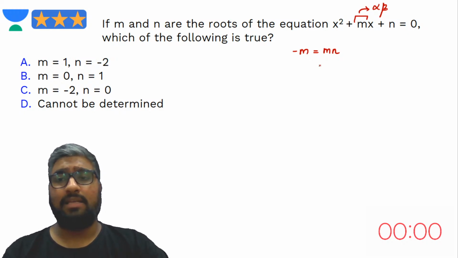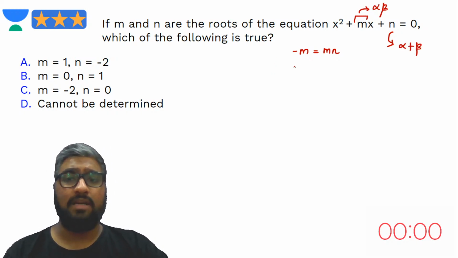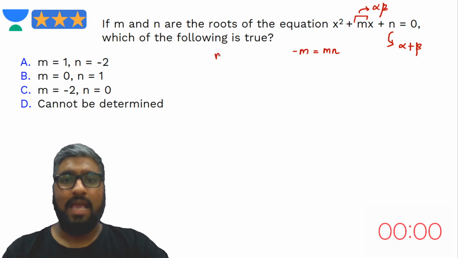What is the other thing that we can get? That this has to be the sum of the roots. Correct. N has to be the sum of the roots, that is alpha plus beta. What are the roots here? M and n, which means n should be equal to m plus n.